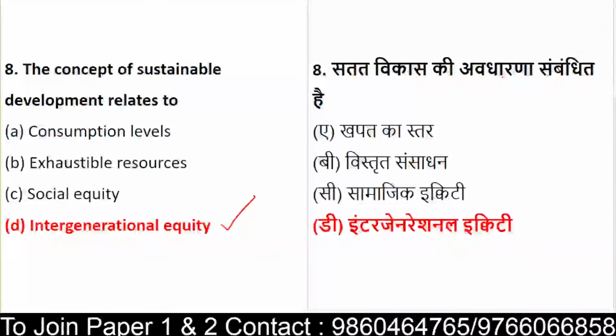If you go to any book or refer to any resource, it says development of the resources which is not only from the present generation point of view but also for the future generation. So the concept of sustainable development refers to intergenerational equity, generation wise, right?